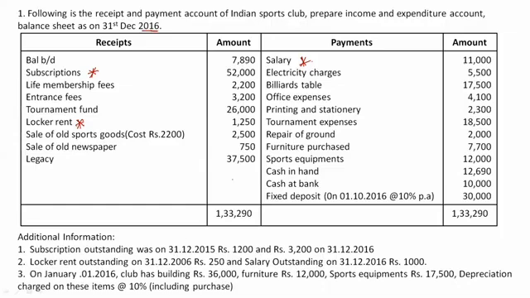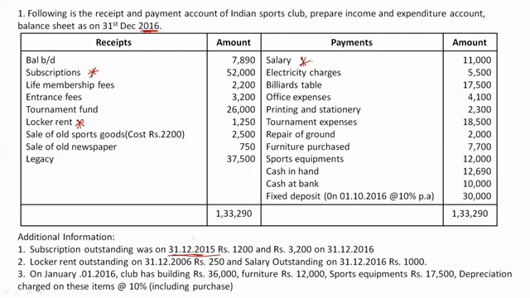See, 31st 12 2015 means the last day of the previous year. Our current year is 2016 here. We have subscription outstanding at the end of the previous year, correct? So we can say this is the opening of the current year. The last day of the previous year will be the first day of the current year.